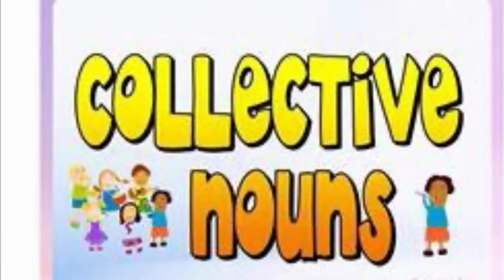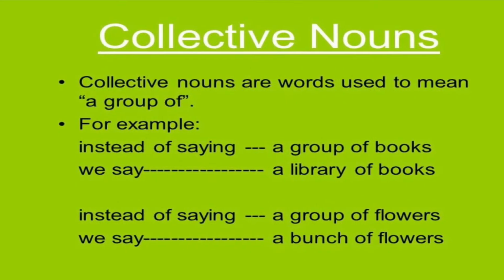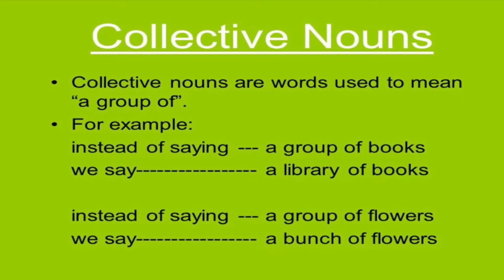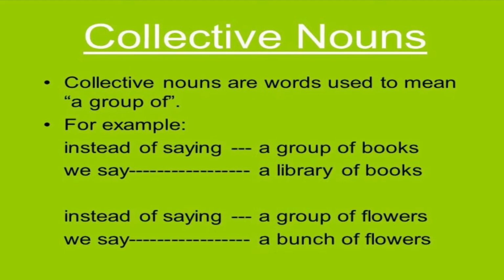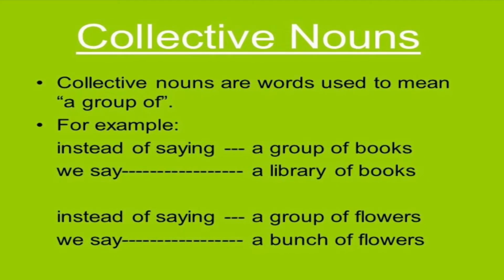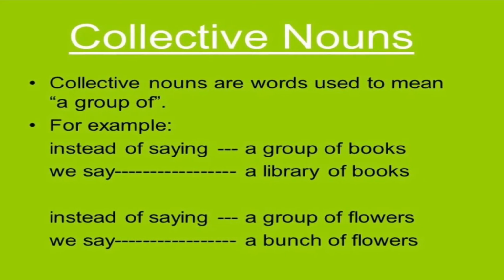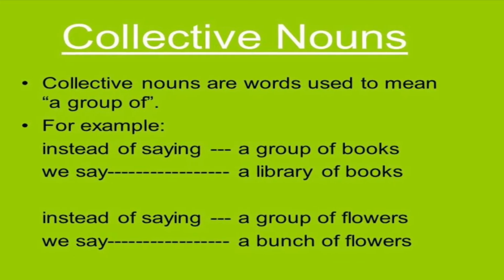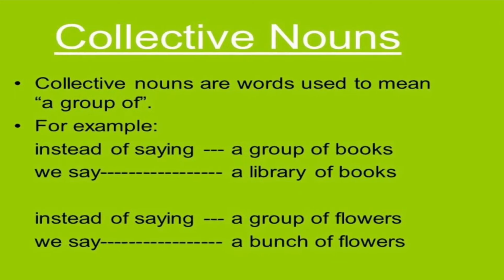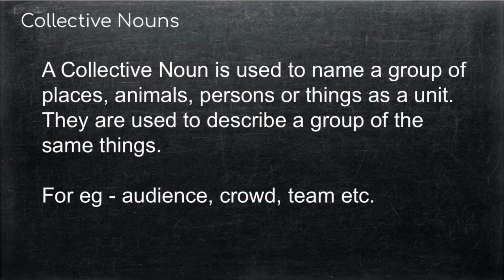As the name itself suggests, collective nouns are used to mean a group of. For example, instead of saying a group of books, we say a library of books or a bundle of books, or instead of saying a group of flowers, we say a bunch of flowers. Now let us look at the exact definition. A collective noun is used to name a group of places, animals, persons, or things as a unit. They are used to describe a group of the same things. For example, audience, crowd, team, etc.